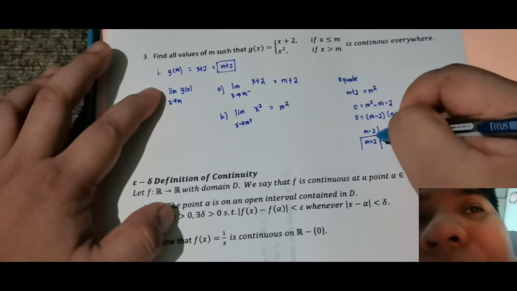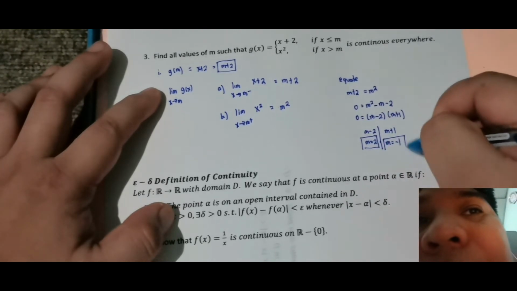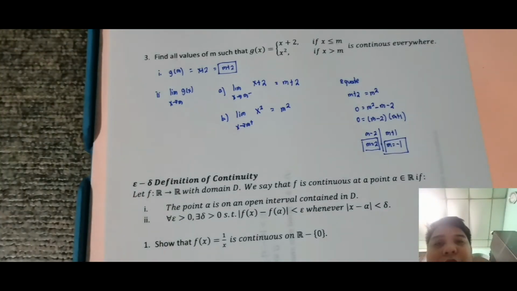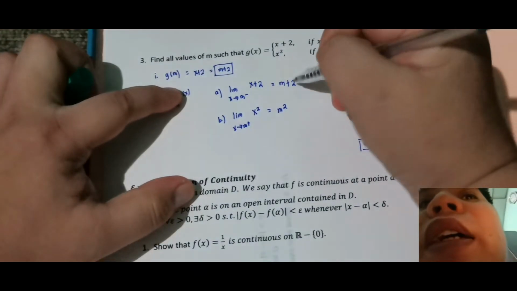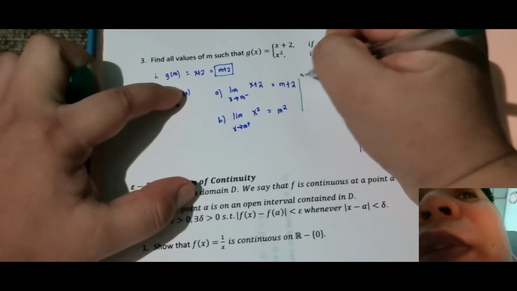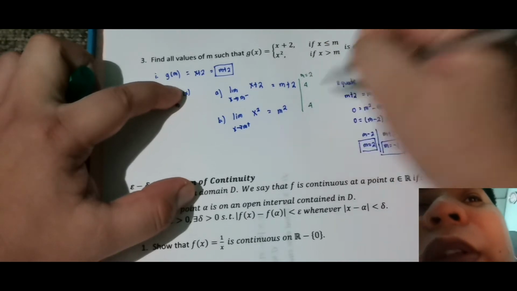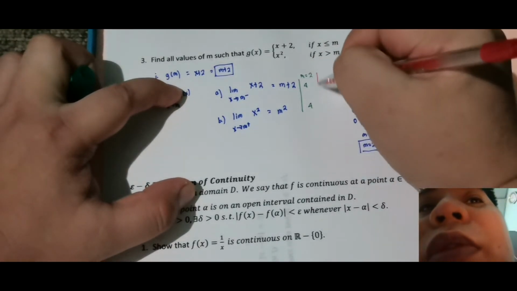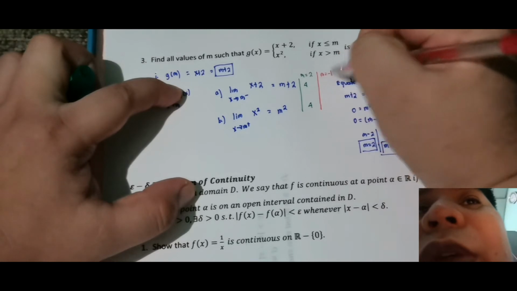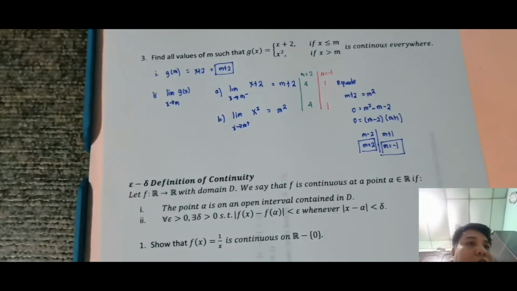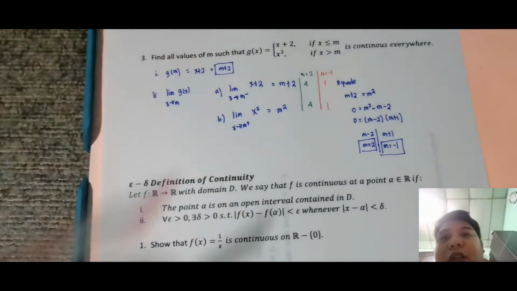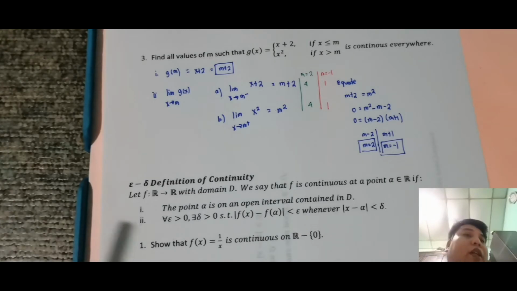So, may dalawa tayong value dito. Okay, so hindi man natin nahanap yung value ng g. So, ngayon, ang gagawin natin, anong value ng limit? So, ang value ng limit, pag m is equal to 2, is 4. Tama? So, pag pinalit natin yung 2, pinalit ko ha. So, when m is equal to 2, this is 4. Next, when m is equal to negative 1, this is 1. Tama? The negative 1 squared, this is 1. So, okay, nag-i-exist yung limit. So, ngayon, palit mo rin doon, ganoon din. 2 plus m is 4, negative 1 plus 2 is positive 1.